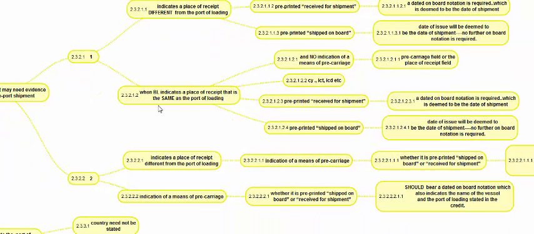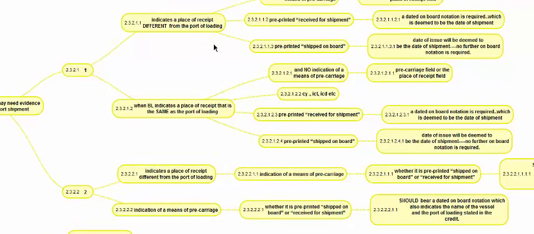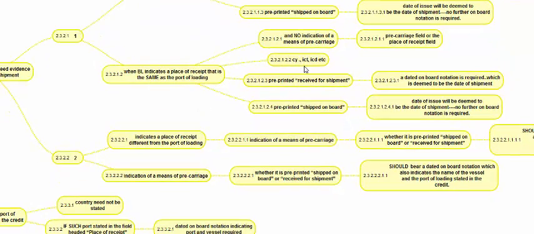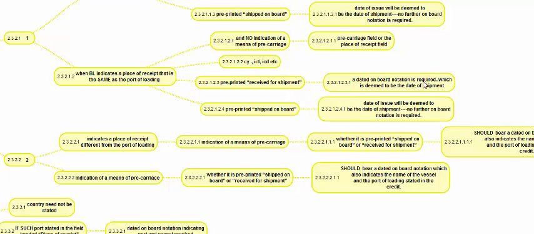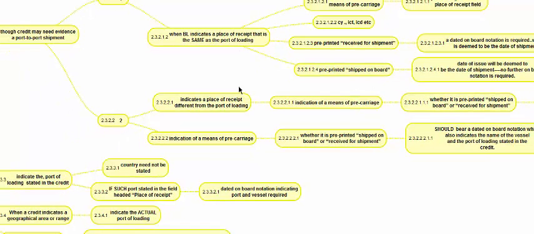When the BL indicates a place of receipt that is the same as the port of loading, we may have a container yard, ICT, ICD, inland container terminal or inland container depot. Here we have situations like Amsterdam and Rotterdam, so Rotterdam CY or Rotterdam ICD. When the BL indicates a place of receipt that is the same as the port of loading, if it is pre-printed received for shipment, a dated onboard is required. If it is pre-printed shipped on board, the issuance date will be considered the date of shipment and no further onboard is required. If it is received for shipment, a specific onboard with a date is required, which will be considered the date of shipment.